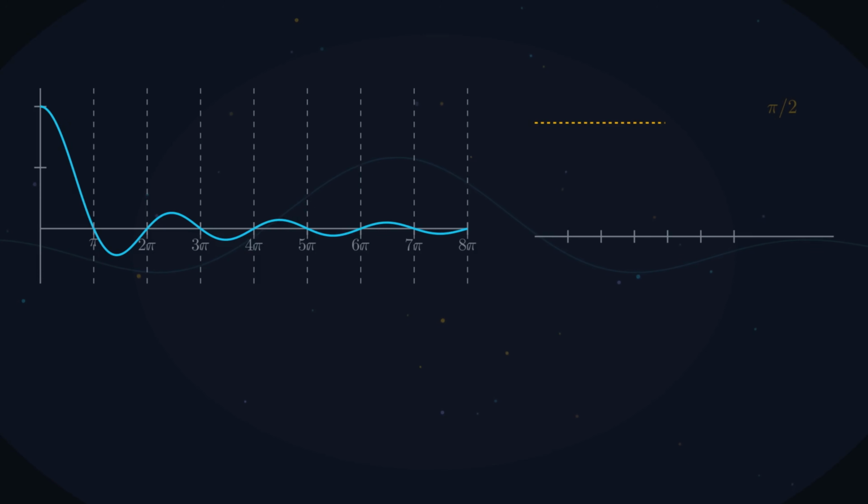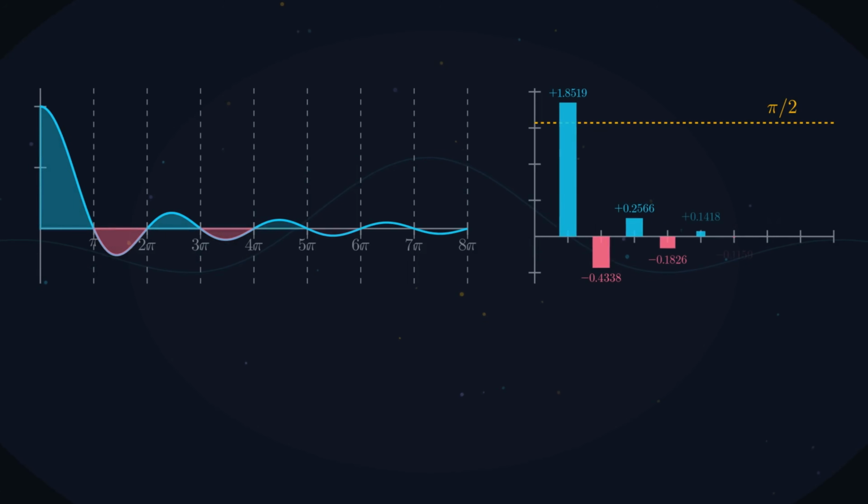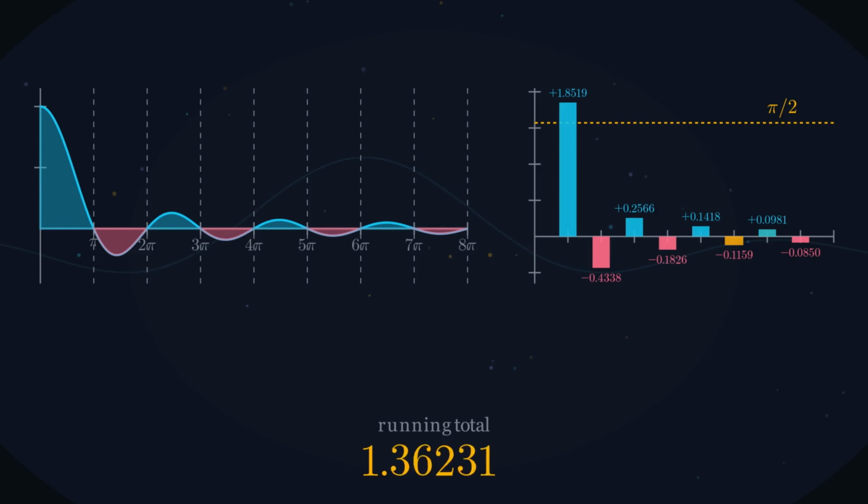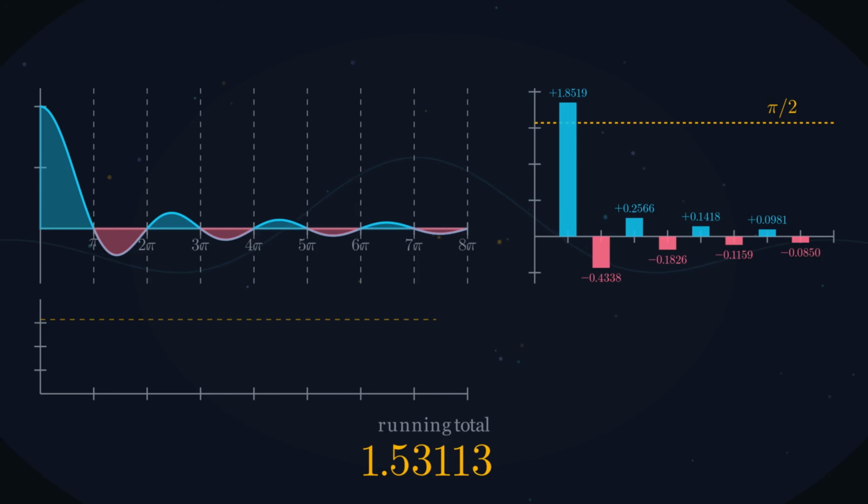They alternate in sign, and they shrink. That's the setup for one of the first things you ever learned about series. Alternate the signs, shrink the terms toward 0, and the sum converges. So add them up in order. Overshoot, undershoot, overshoot, closing in on 1.5708 from both sides. That's pi over 2, and the convergence is real.